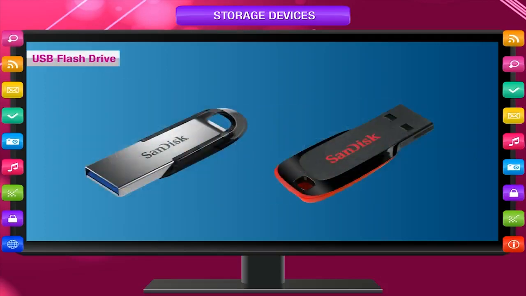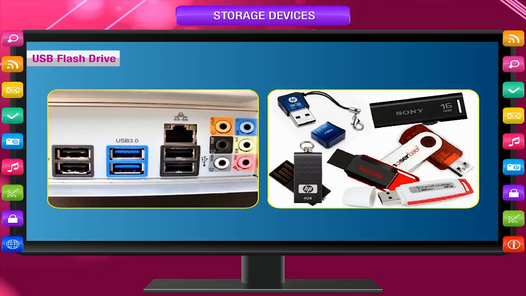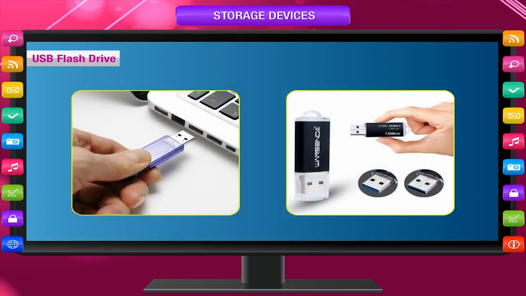USB flash drive. It is popularly known as pen drive. It is a plug-and-play device used for copying and moving data from one computer to another. It has replaced floppy disks as it is very small, lightweight, and a rewritable device. It can be attached to any USB port and has a storage capacity ranging from 2 GB to 32 GB or more of data. Flash drives are smaller, faster, and more reliable than floppy disks.